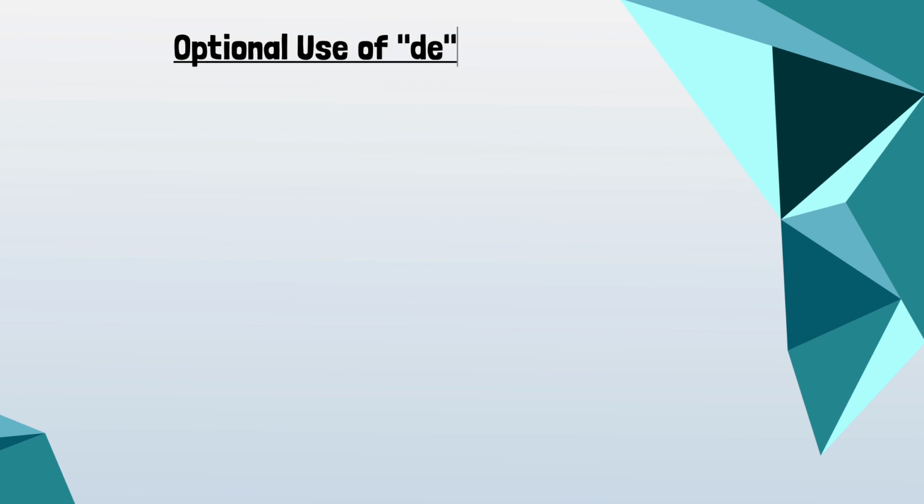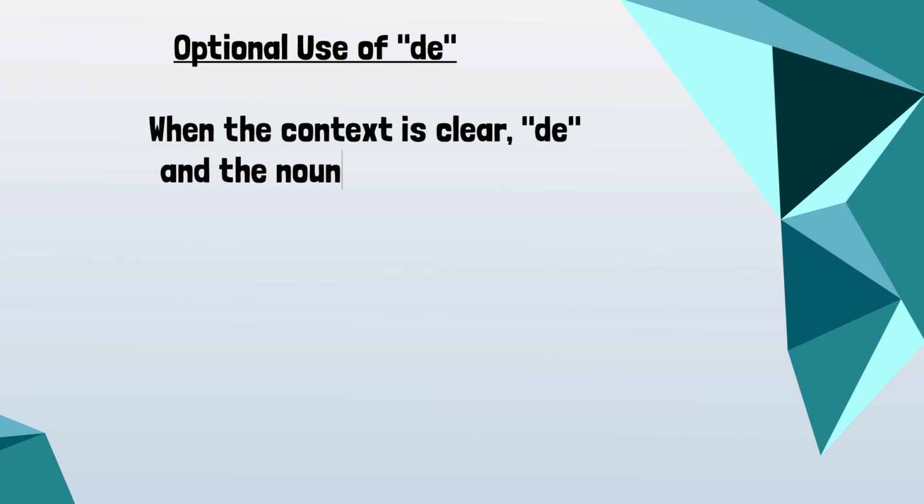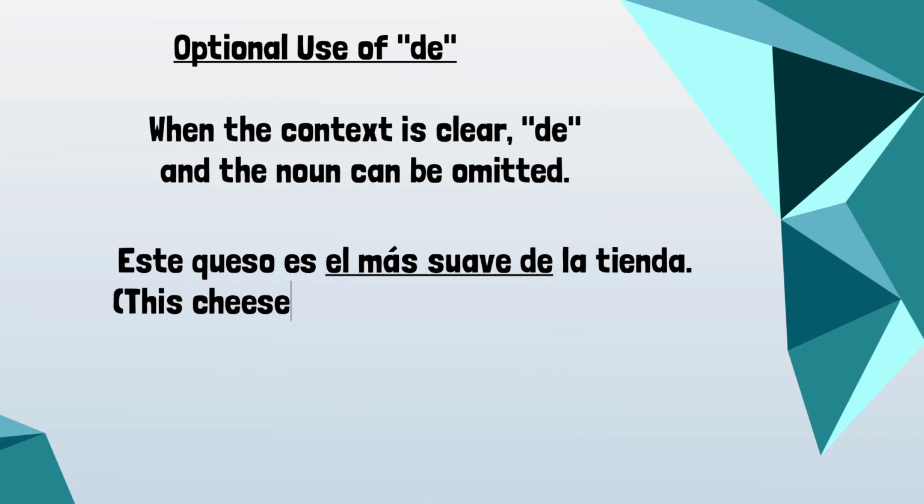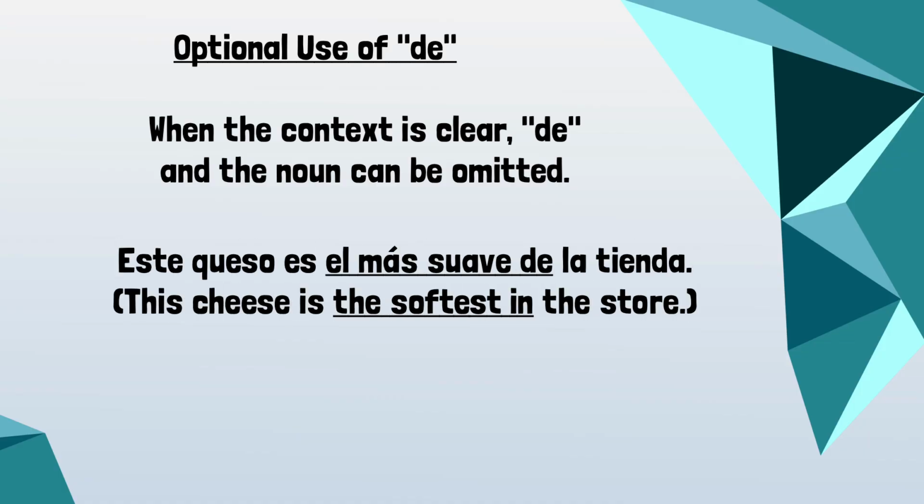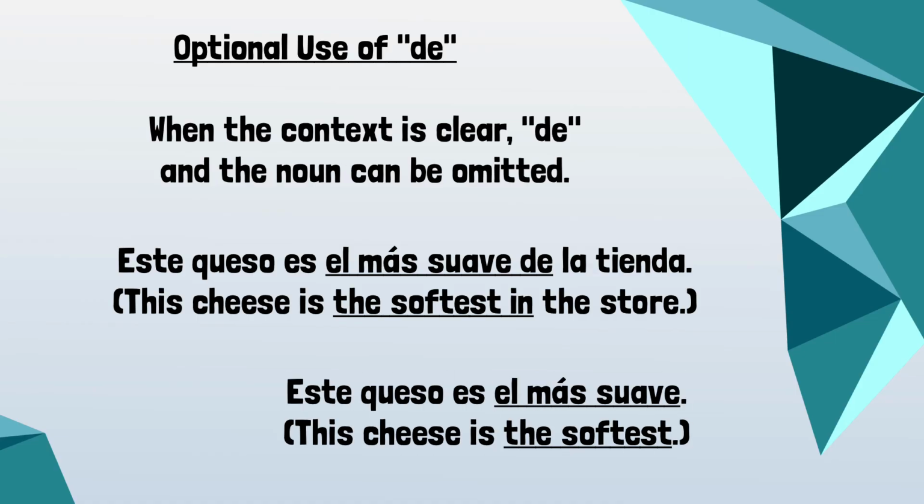Some optional use of de. When the context is clear, de and the noun can be omitted. For example, este queso es el más suave de la tienda. This cheese is the softest in the store. You can take out de with this: este queso es el más suave. This cheese is the softest.